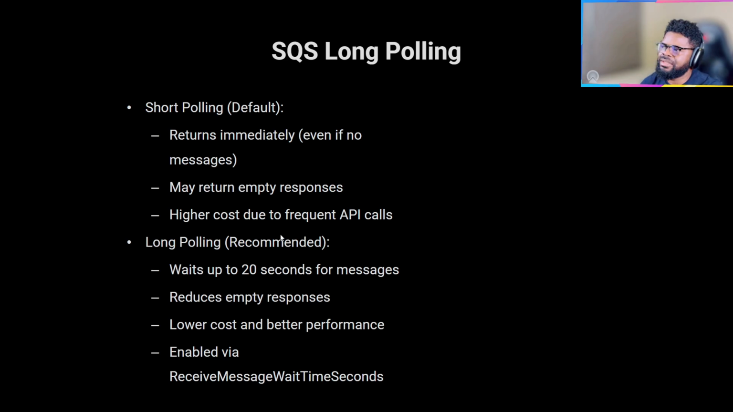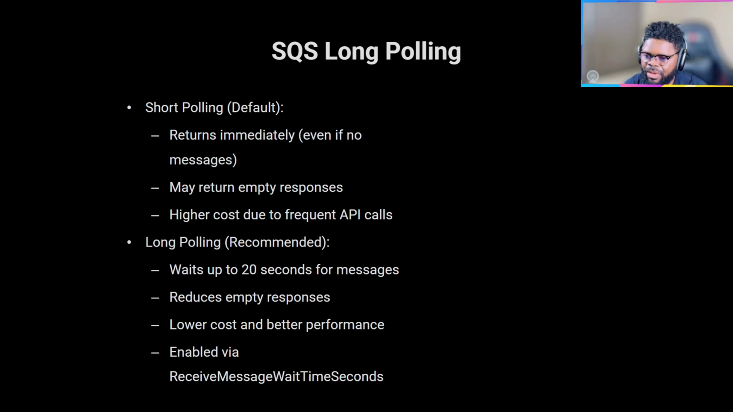Long polling is something that is also there. There's short polling and then you can do long polling. Remember, it's a queue and something is trying to process from the queue. So imagine I'm a worker, I go into the queue and there's no message, I'll just return immediately. That's short polling. Even if there are no messages, it returns immediately, so you can get empty responses. And because SQS charges you for some of the API calls you make, you will incur more cost from your API calls to SQS.